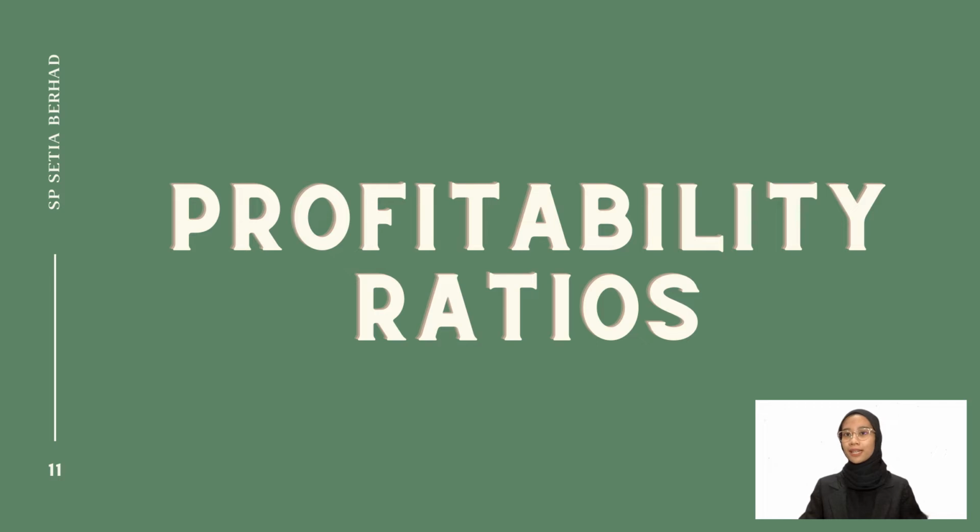Profitability ratios can be defined as a set of financial metrics that are used to assess a company's ability to generate earnings. Usually, ratios that show margins represent the company's ability to convert sales into profit at various stages of measurement, while ratios that show returns represent the company's overall efficiency in generating returns for its shareholders. Under the profitability ratios, there are 5 elements, which are gross profit margin, operating profit margin, net profit margin, return on assets, and return on equity.